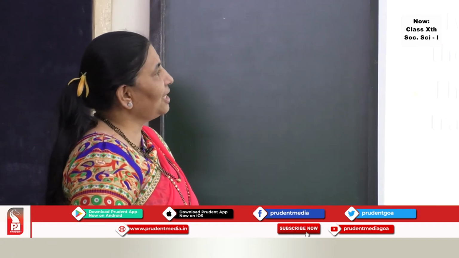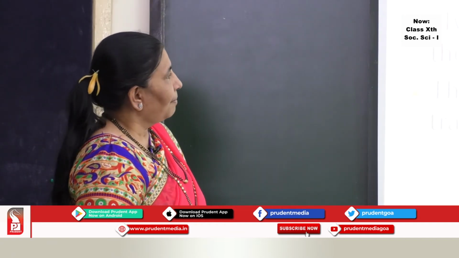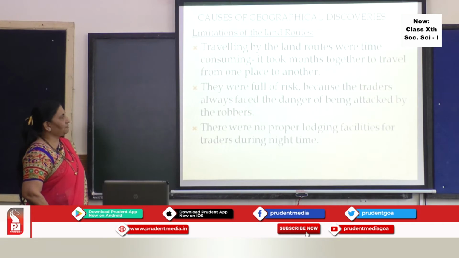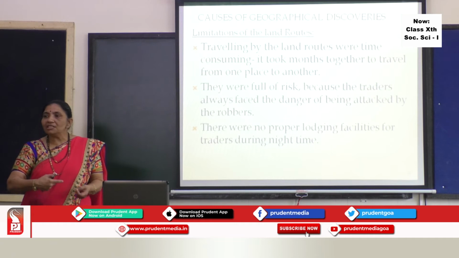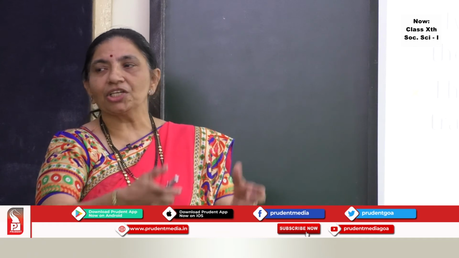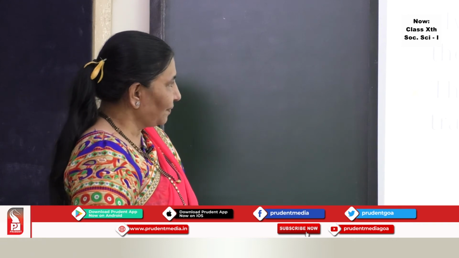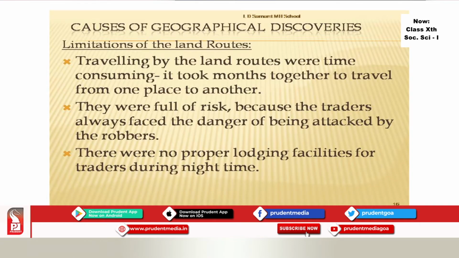The second limitation is that it was full of risk because the traders always faced the danger of being attacked by robbers. The traders were on the road. They did not stay in a safe place, so there was a danger that robbers might attack them. There were also no proper lodging facilities for the traders during night time.